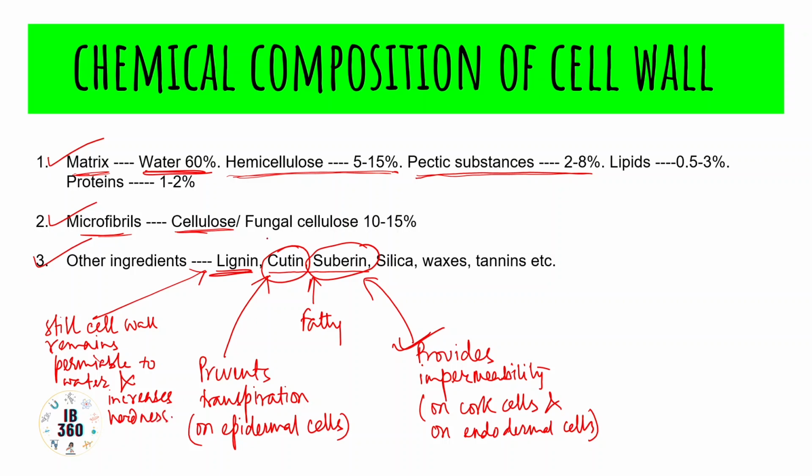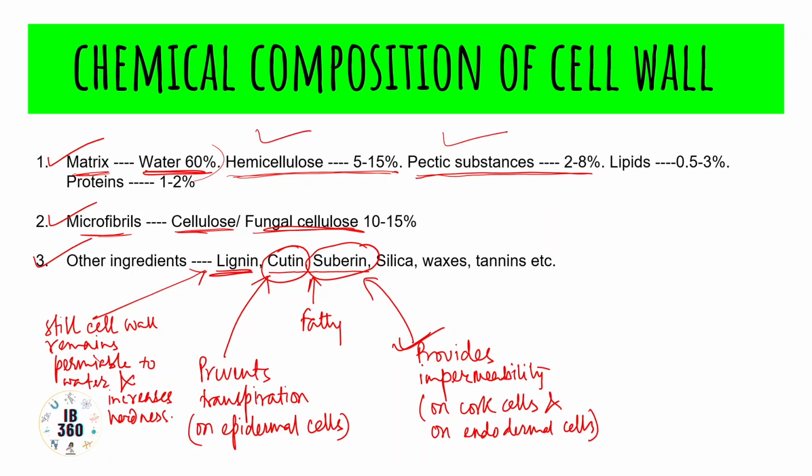Fungal cellulose is similar to chitin. So this is the general chemical composition of the cell wall. You can take a screenshot of this. We have mainly the matrix, the ground substance, and on the ground substance, hemicellulose and pectic substances are floating.